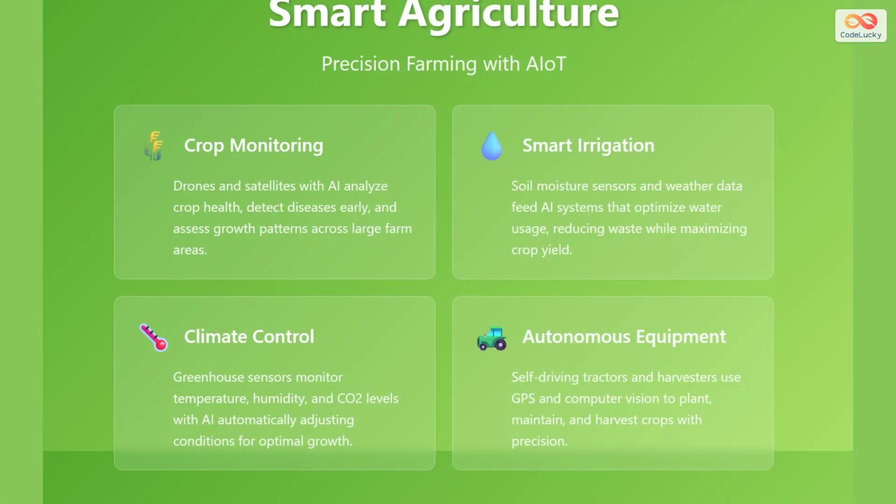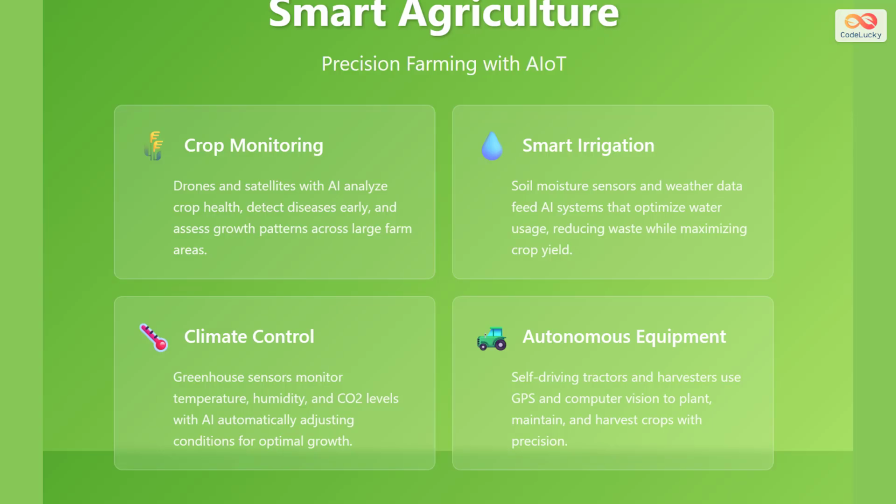Precision farming with IoT is transforming agriculture. Crop monitoring uses drones and satellites equipped with AI to analyze crop health across vast farm areas, detecting diseases and pest infestations in their early stages. Smart irrigation systems combine soil moisture sensors with weather forecasts, feeding AI algorithms that optimize water usage to reduce waste